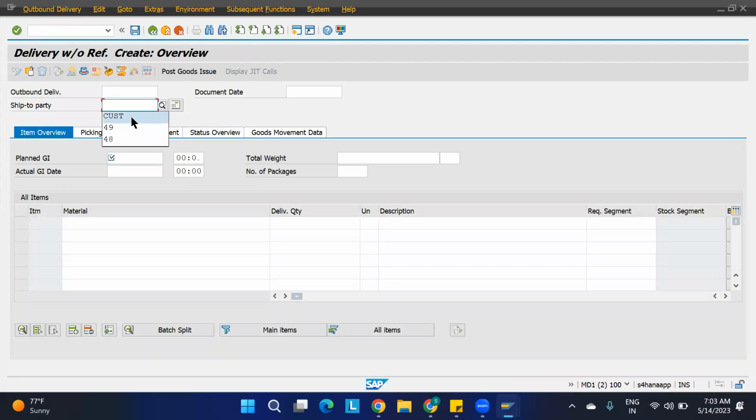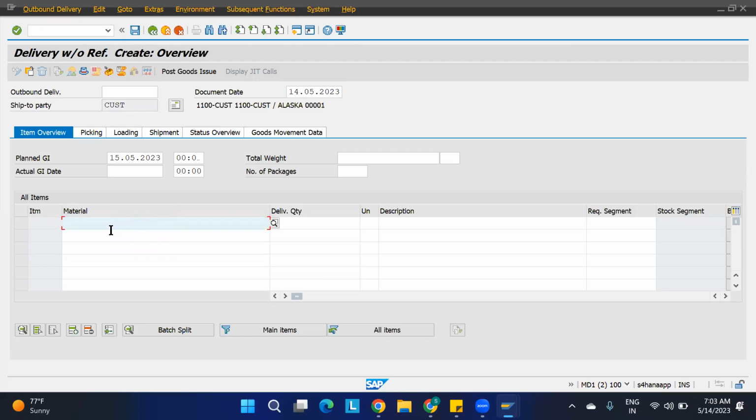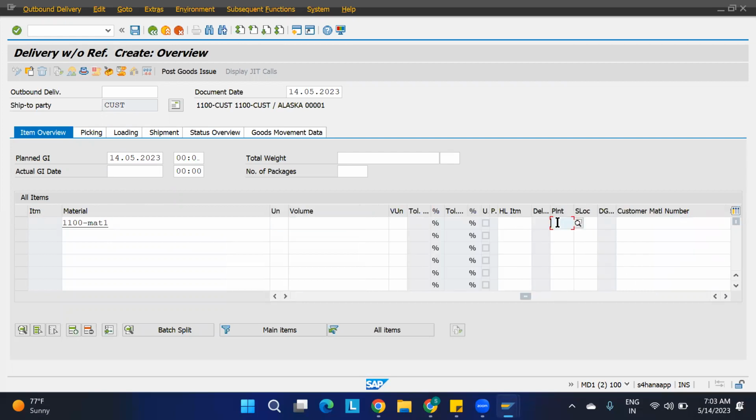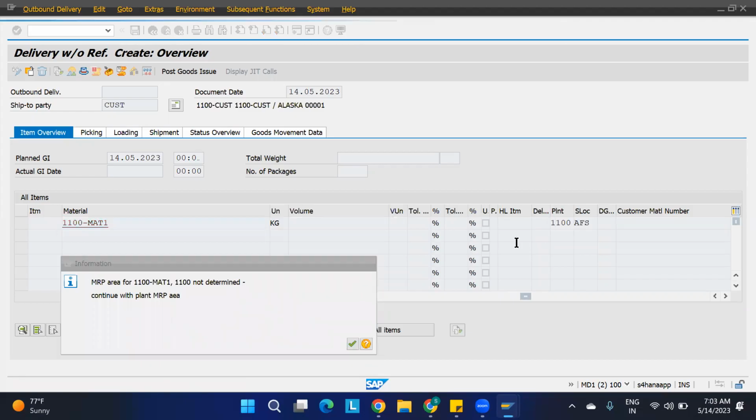I'll give the planning date, 14 today or 15; today is 14 only. Leave it. Material is 1100, Mat one I am taking. Delivery quantity: let us consider 10 quantity I want to deliver, and here I am going to put the plant 1100 and storage location KFS. Okay, it is taken.